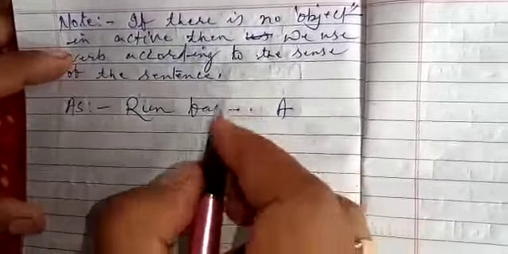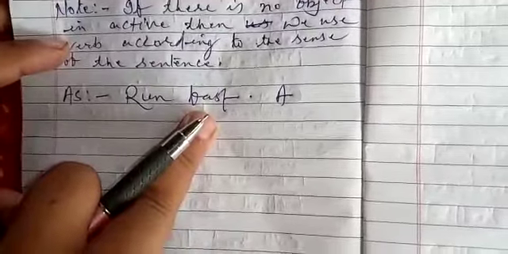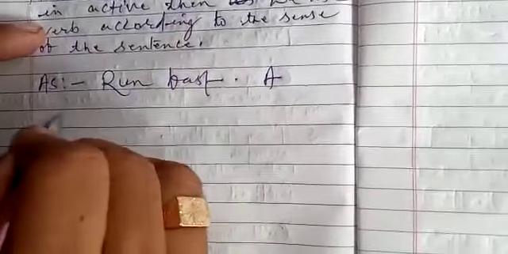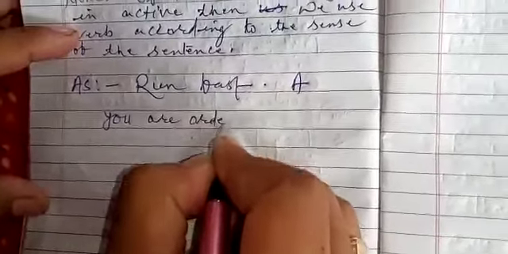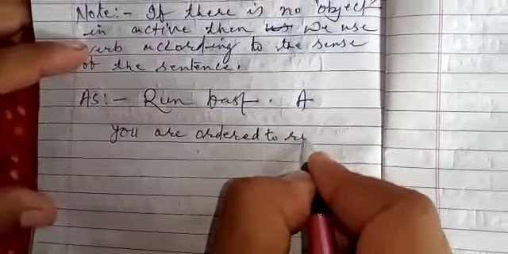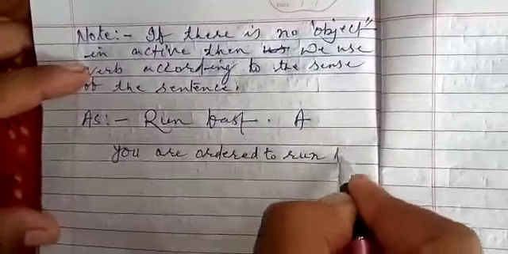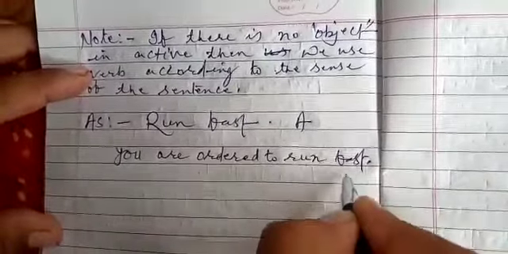Here fast is not object, this is complement. So here you are ordered to run fast. This one is passive.